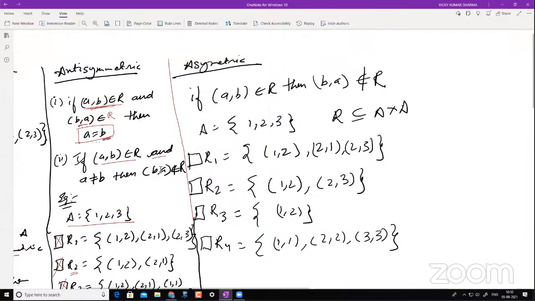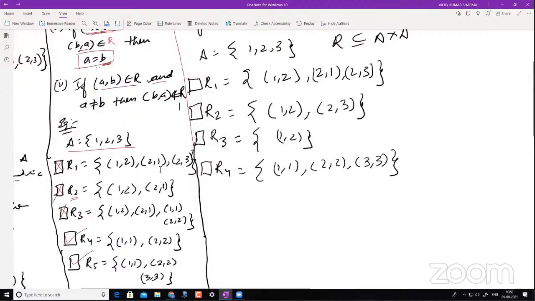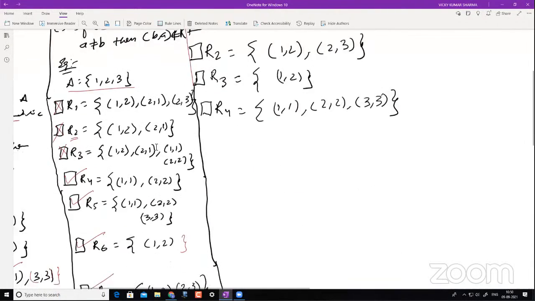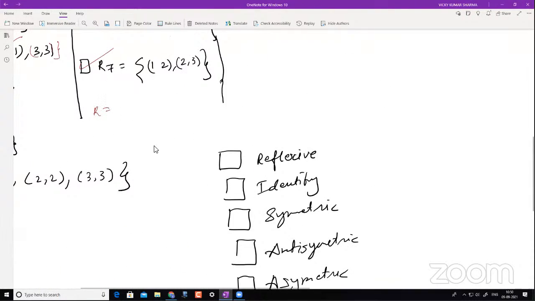I think you still have doubts, but just to give you an idea, first of all, I'll mute everyone again. Sir, this means that a relation can be asymmetric and antisymmetric together. We will generalize that later on.